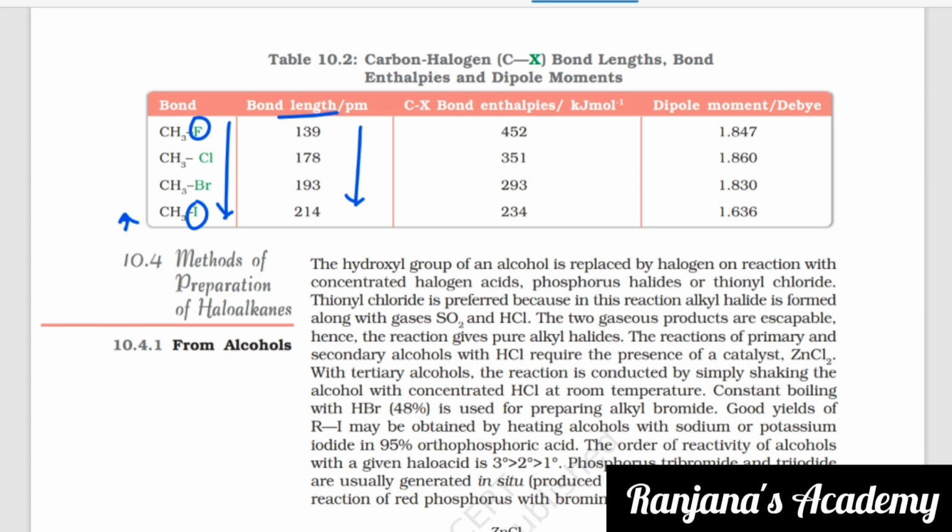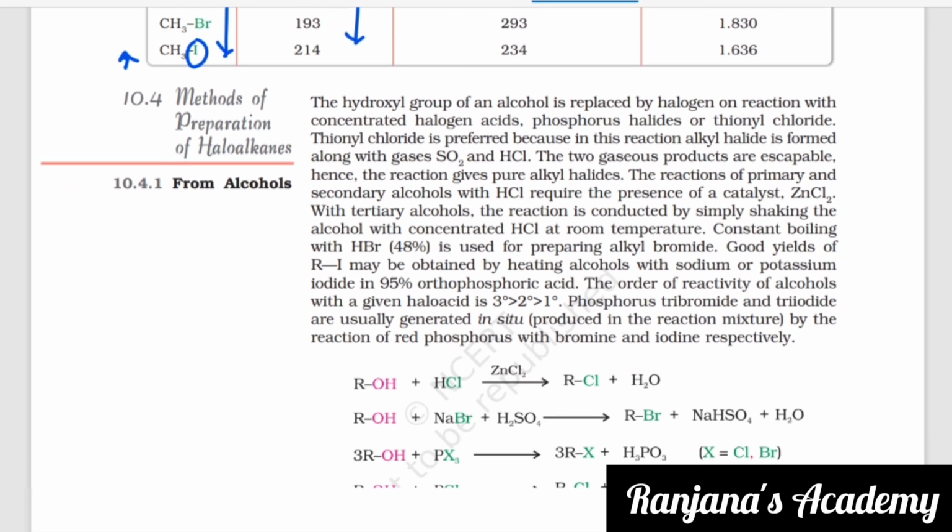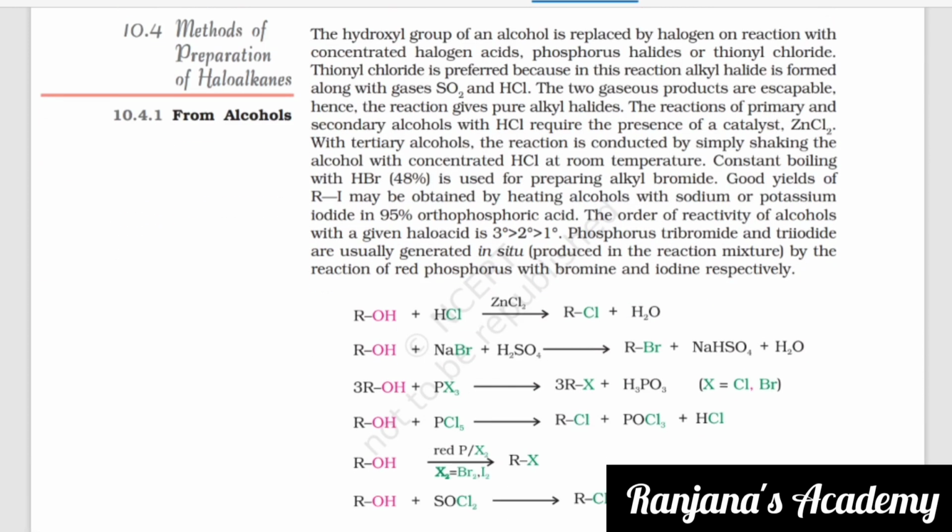Now let us see the methods of preparation of haloalkanes. So we can prepare haloalkanes from alcohols. The first method of preparation of haloalkanes is from alcohols. Second, you can prepare it from hydrocarbons. Third, you can prepare it through the halogen exchange method. So these are the three different preparations of haloalkanes which we'll be discussing in this chapter. The first type is from alcohols.